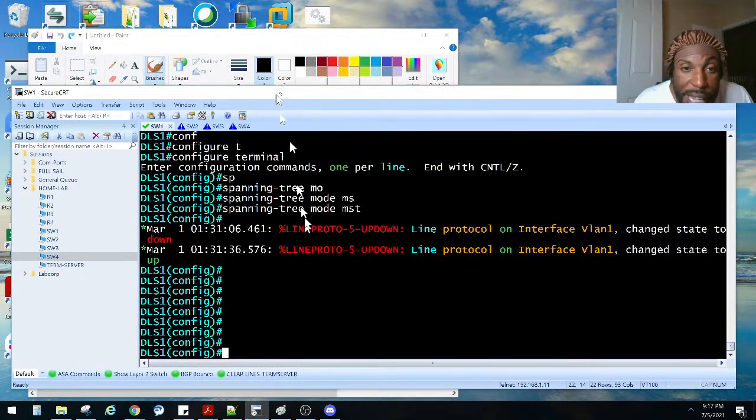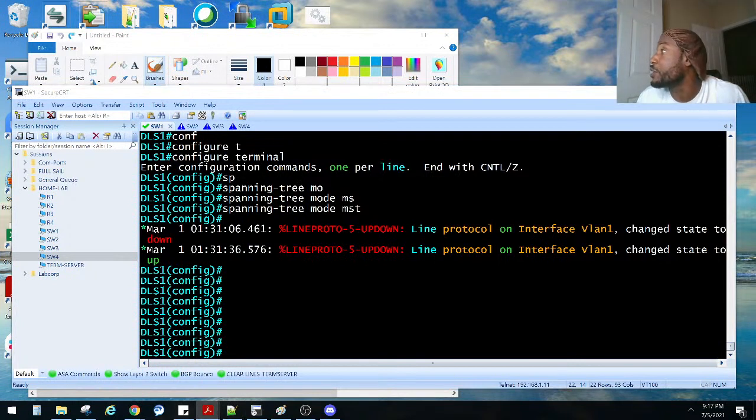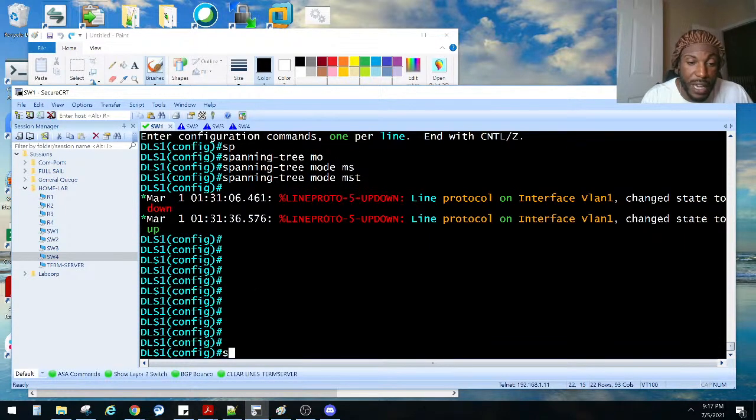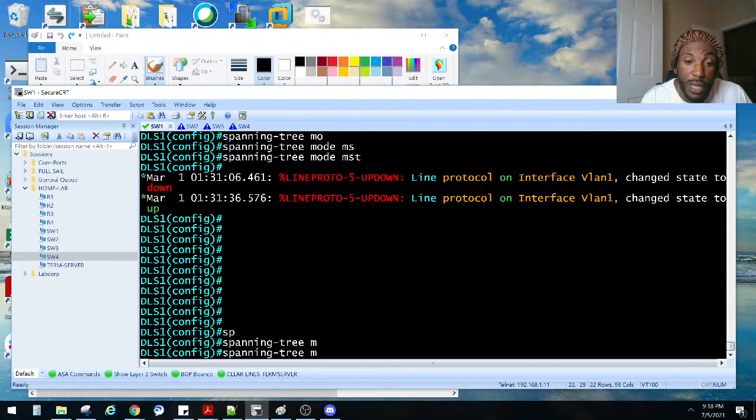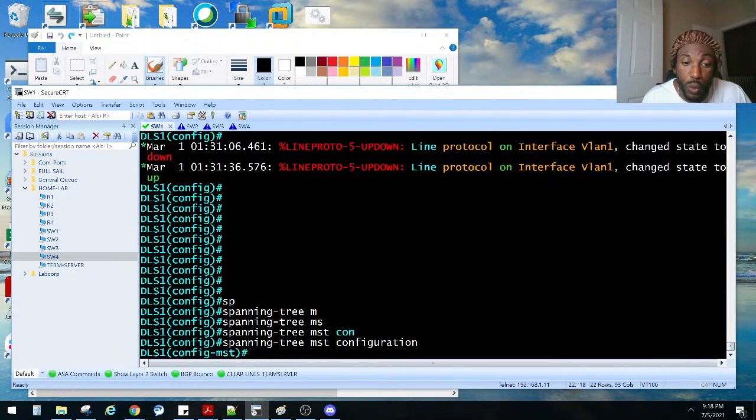So, where were we at? We were still configuring spanning tree, multiple spanning tree. VLAN 100 will be mapped to MST instance 1. So we go to DLS 1 and say spanning-tree. To get in that mode, we do spanning-tree mst configuration. That puts us in MST configuration mode, so now we can start playing with spanning tree MST and configure it.